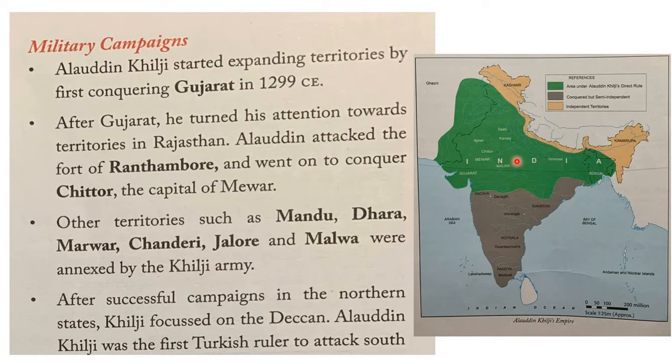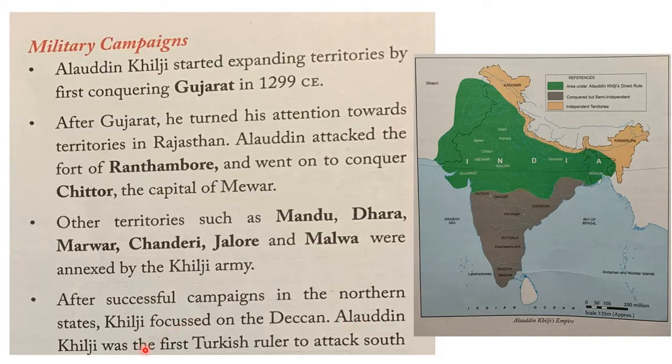So you can see some of these things here. Here you have Malwa. Okay, so this was also part of his conquest. Mandu, Dhara, Marwar, Chanderi, Jalore, and these were all annexed by Khilji's army. So starting from Gujarat, next to Rajasthan, then to the central part of India, like this, he went on with his expeditions. And after successful campaigns in the northern states, Khilji focused on the Deccan area.